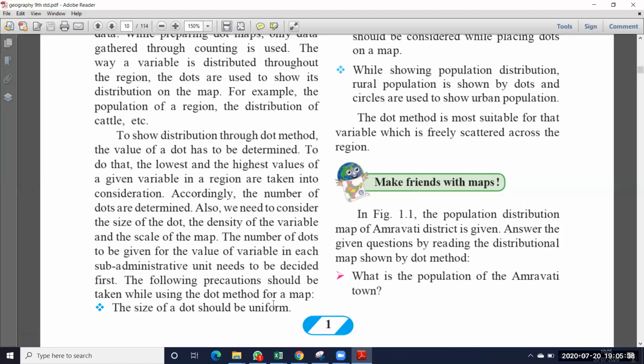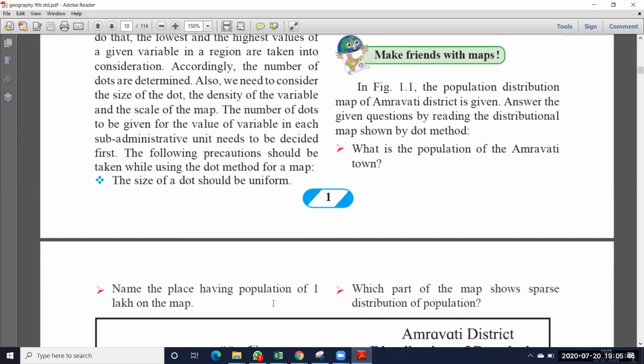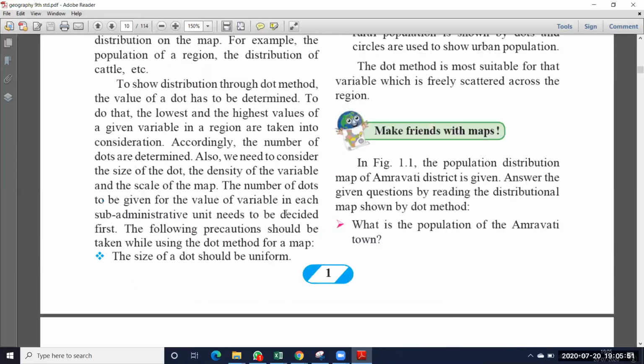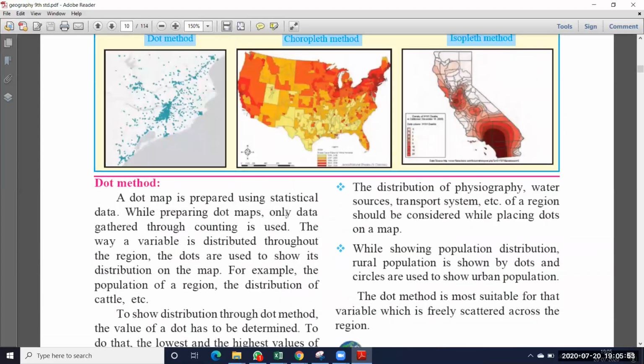The following precautions should be taken while using the dot method for a map. Suppose you want to prepare a distributional map using the dot method, so you should follow some rules, some precautions. See here, the size of your dot should be uniform. Whatever dot you are taking, that dot size should be equal in every district. Not some dots big and some dots small. All dots should be of equal size. So that is the first precaution.